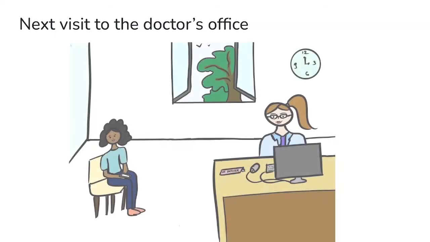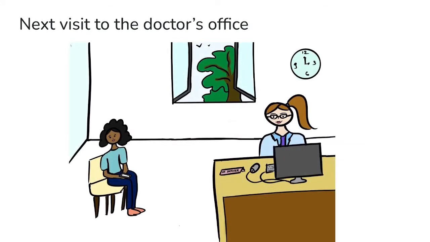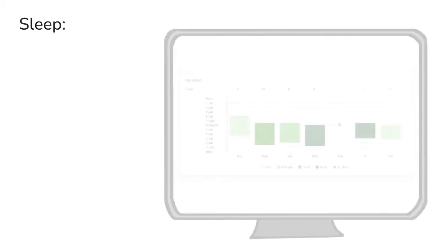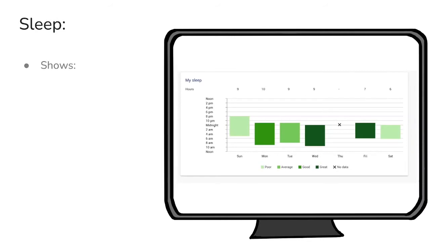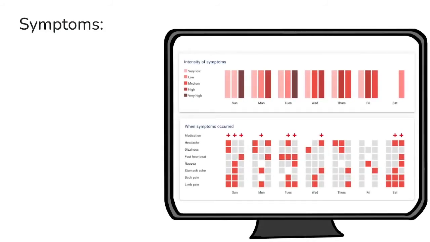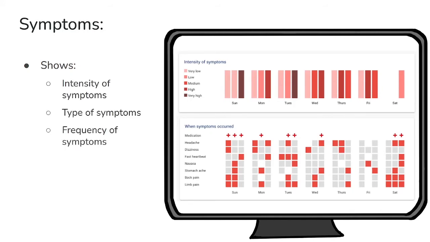After a week, Meghna once again visits Dr. Berner. Together, they go over her visualization dashboard, which shows Meghna's data from the last 1 week. They review Meghna's sleep over the past week, able to see the times and the number of hours she slept, as well as the quality of her sleep. They also look at Meghna's symptoms, able to see what intensity of symptoms she has had, as well as which symptoms occurred when, and they can also see when Meghna took any medication for her symptoms.